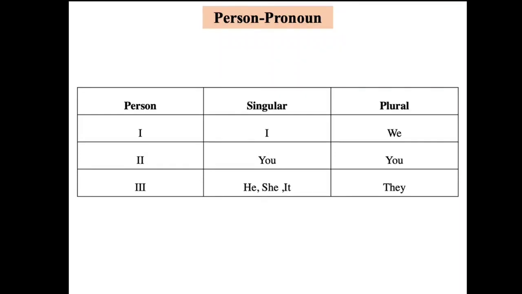The purpose for talking about person and pronoun here is, in simple present tense, if the subject is third person singular, we have to add s or es along with the verb. I repeat again. If the subject is third person singular, we have to add s or es along with the verb in simple present tense. This rule is to be kept in mind always. I sing a song, you sing a song, but he sings a song.